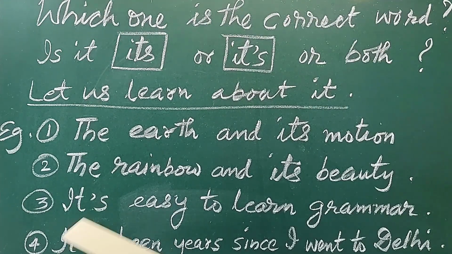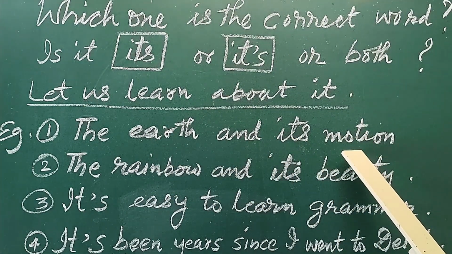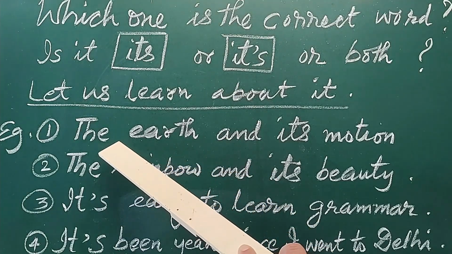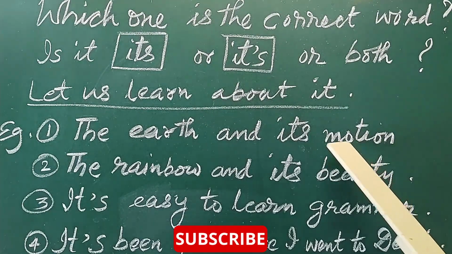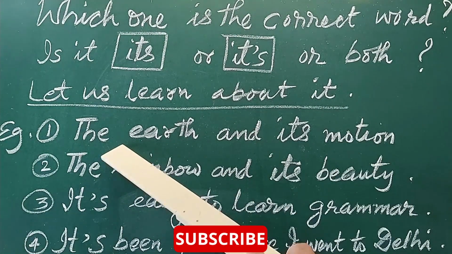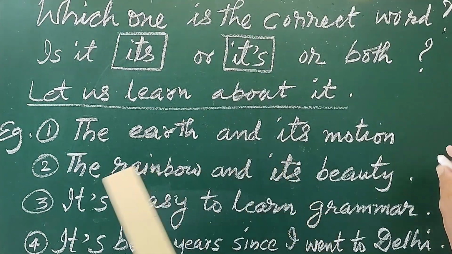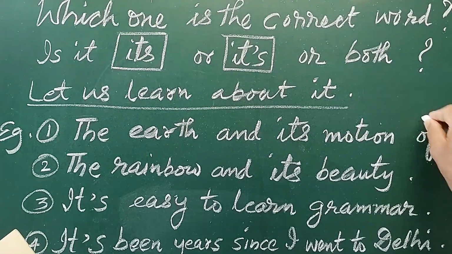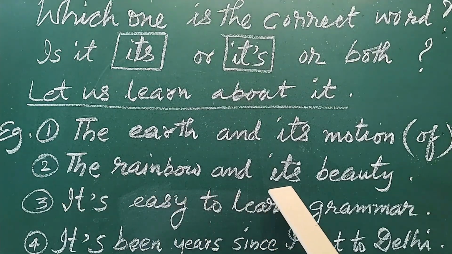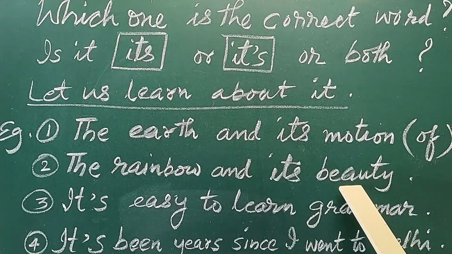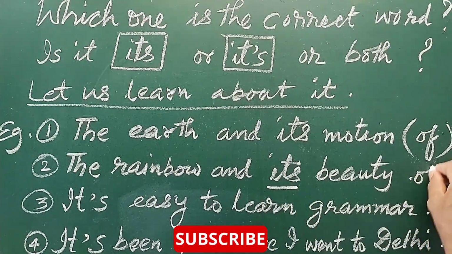Now let us find out. The earth and its motion. Motion is related to the earth. When we say this particular sentence, here motion is related to the earth. In that case, here "its" means "of". Let's see sentence number 2. The rainbow and its beauty. Beauty of the rainbow. Here "its" means "of".